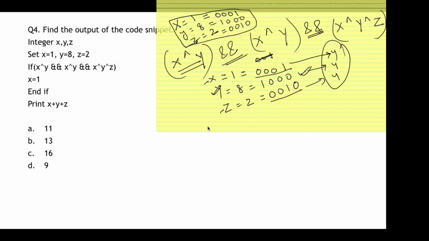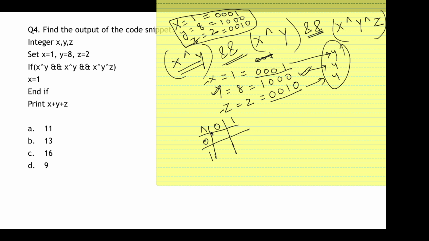Okay, now if I do XOR, in the XOR table, whenever there is the same thing, the output is 0. Whenever there are different things, the output is 1. Okay, if it is 0 0, both are same, so the output will be 0. If it is 1 1, both are same, the output will be 0. But if it is opposite, like 0 1 or 1 0, the output will be 1. Okay, so now let's do it.